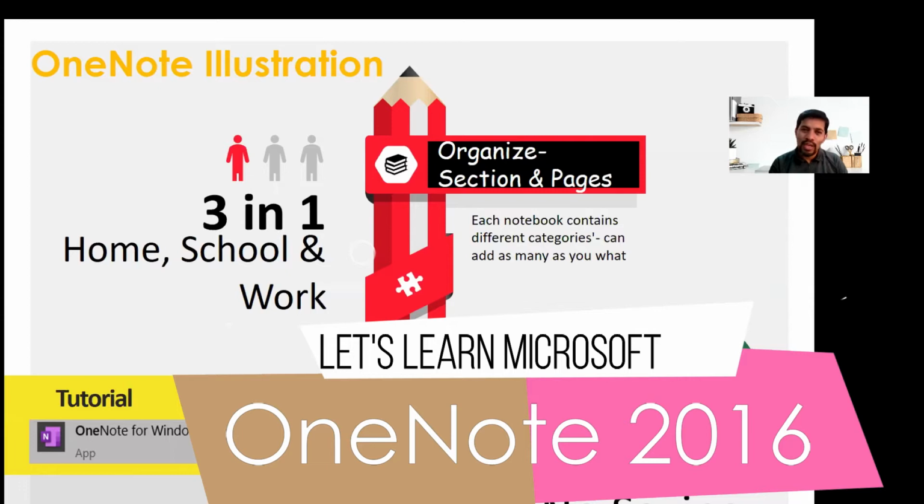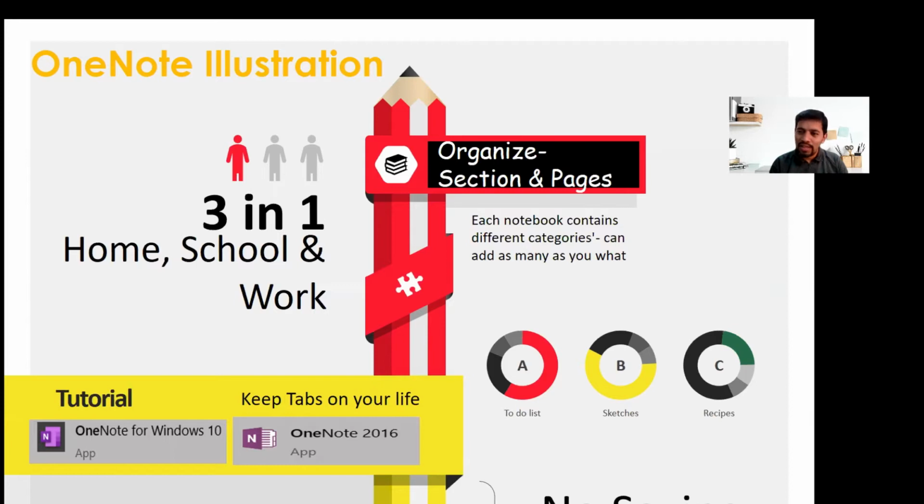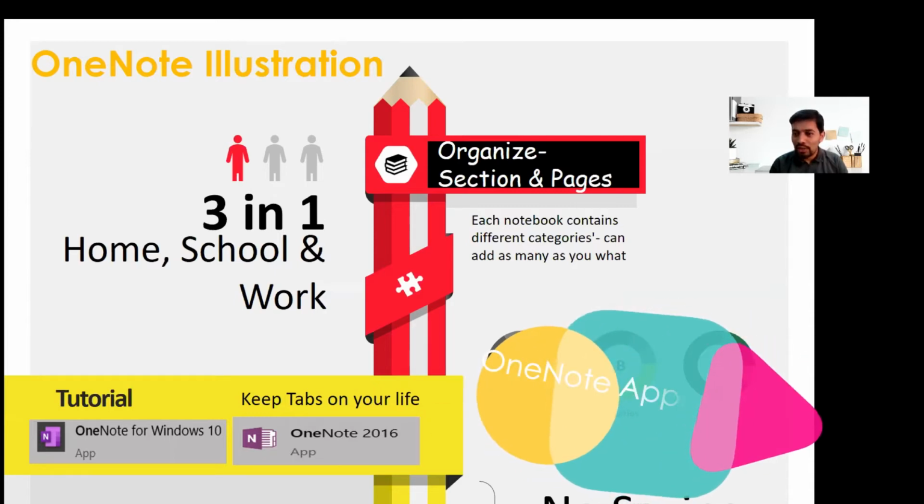Today we are going to see a OneNote demo, OneNote illustrations, what it is used for and how we can apply it, how we can customize it, and how we can use it productively and all that.